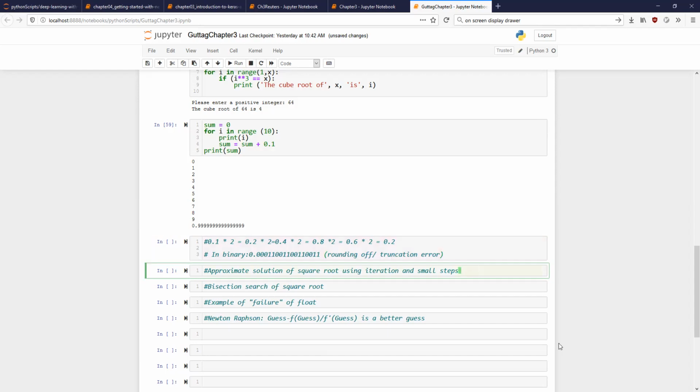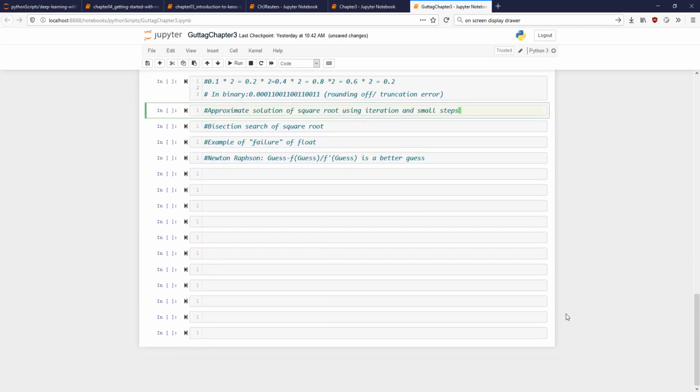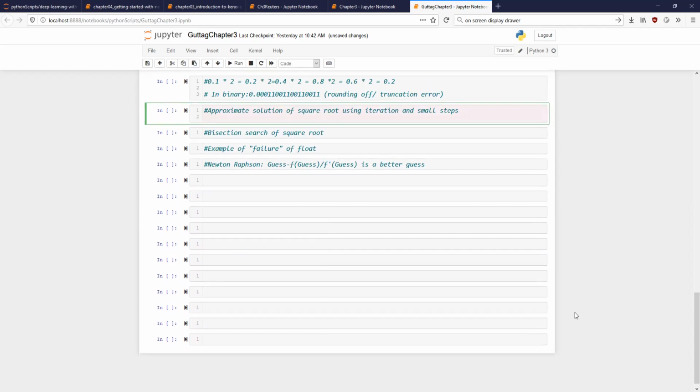Now let us try doing another problem. Let us try finding square root using iteration. Let us say I define a new number, epsilon. Again, you cannot completely accurately represent real numbers in a programming language, so you always make approximations.